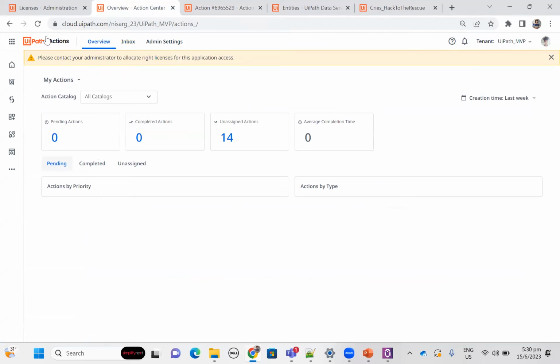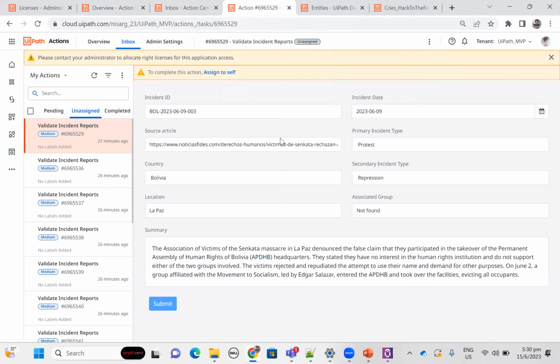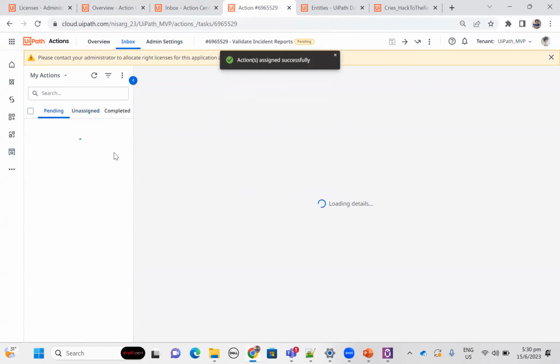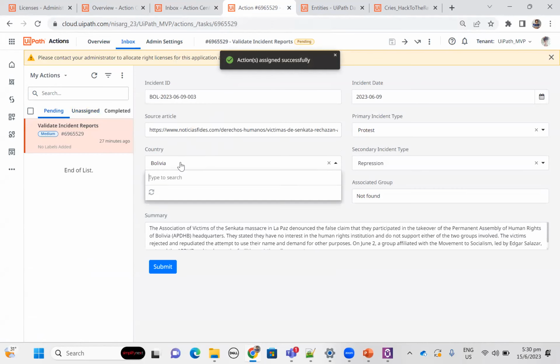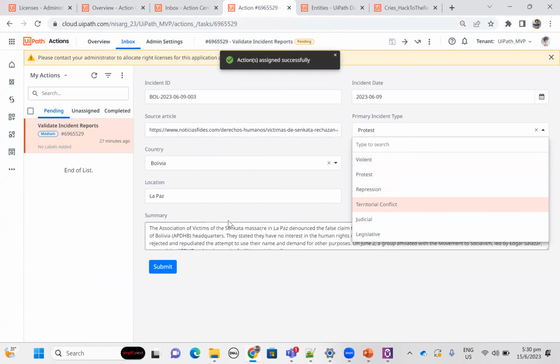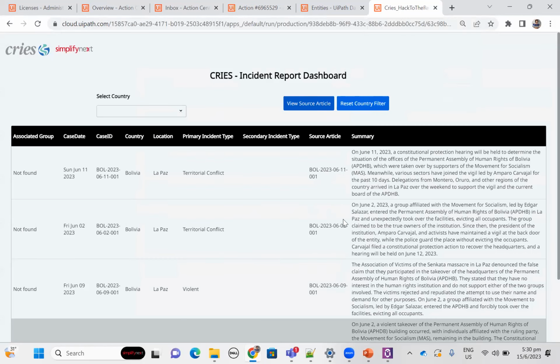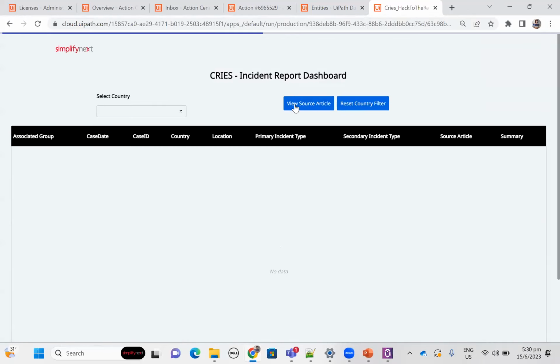It's as simple as this, where you can see all the actions. You can click on unassigned actions, and you can simply check any of the actions that is assigned to you. And then once you see the action, it will look like this, where you can easily modify the data. So currently, I have to just assign it to myself. And once it is assigned, I can easily manipulate the data and change data as I want. And then the human can give inputs on the data and the final data will be displayed on the dashboard. And the dashboard will always be updated with all the updated data.